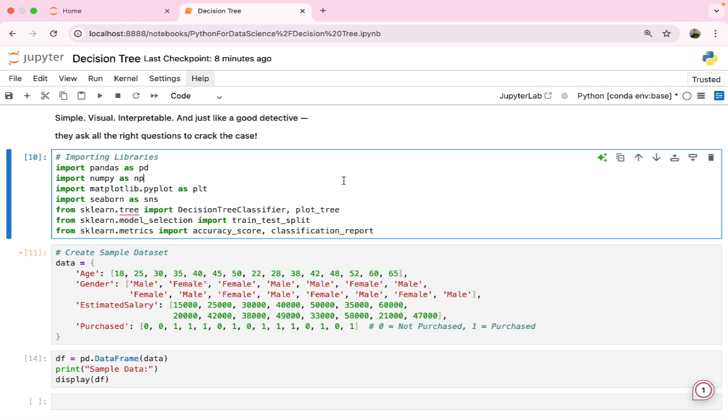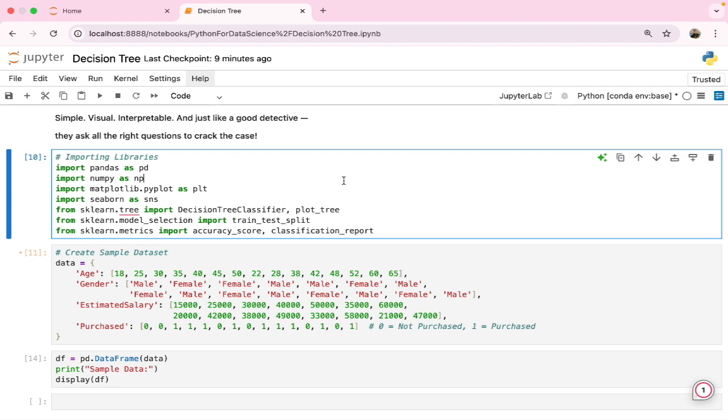I have written it in the comment also: if 0 is there, that means they have not purchased it, and if 1 is there, that means they have purchased it. It is just sample data, no complex thing. It is easy to understand, so I am not wasting much time on data sets. I am just creating sample data so we can understand things quickly and focus on the main thing.